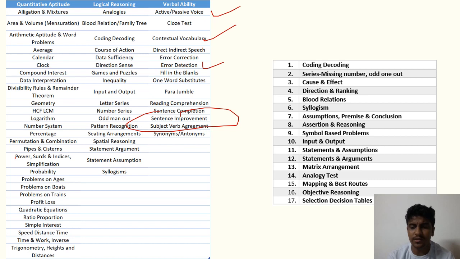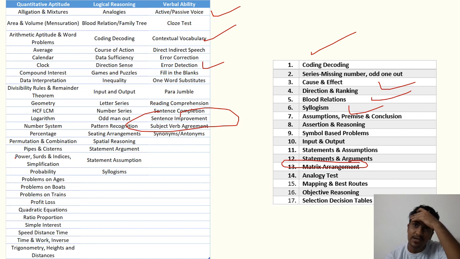So that is important. So here the same thing is written: decoding, syllogism, blood relation, rankings, inputs, outputs, matrices. Questions on matrices, differentiation and integration are asked, usually formula based and very simple and easy. They don't take much of your time. Mapping, best route.